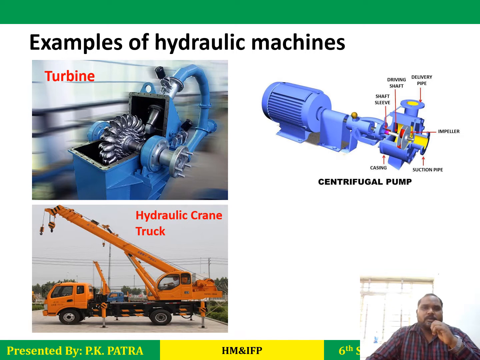This is one example of a hydraulic crane truck. You have seen this at construction sites. This one is the centrifugal pump, most commonly used for domestic and industrial purposes. So these are some basic examples of hydraulic machines that we will study later.